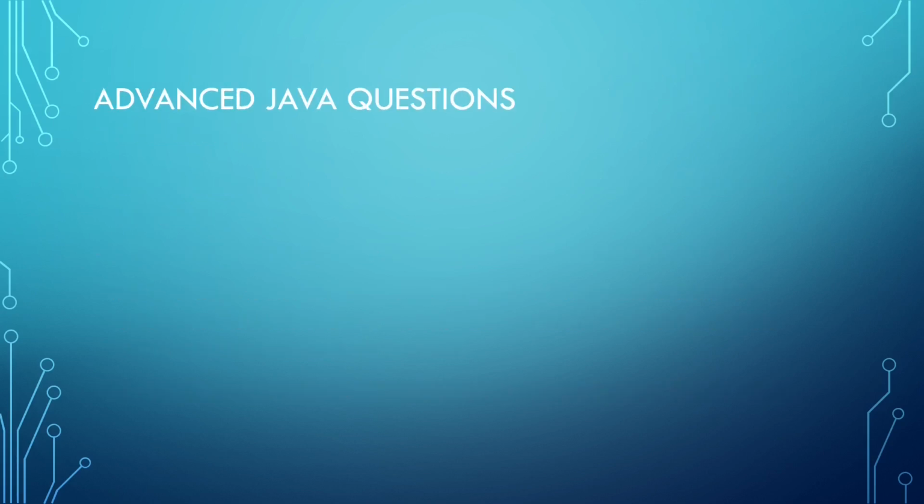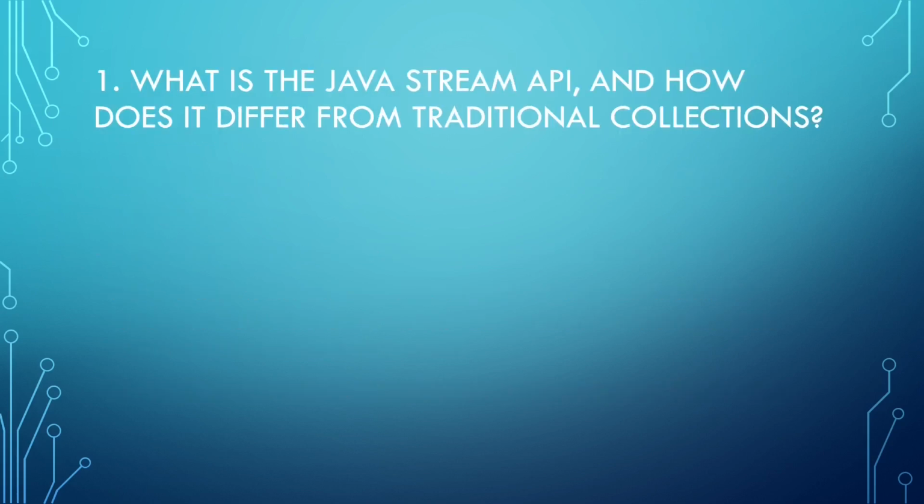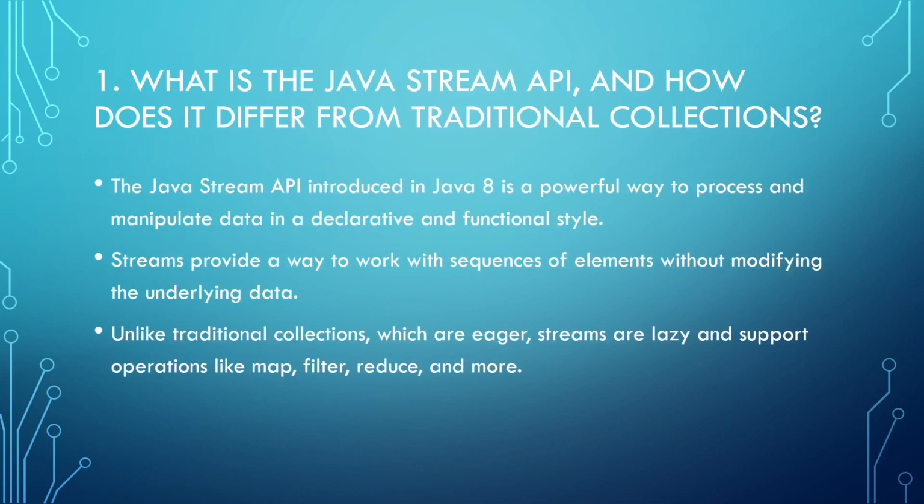More advanced questions. What is the Java Stream API and how does it differ from traditional collections? The Java Stream API, introduced in Java 8, is a powerful way to process and manipulate data in a declarative and functional style.